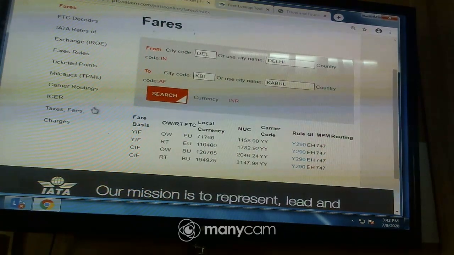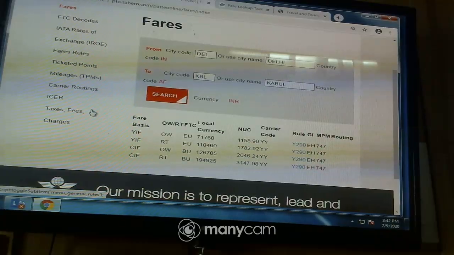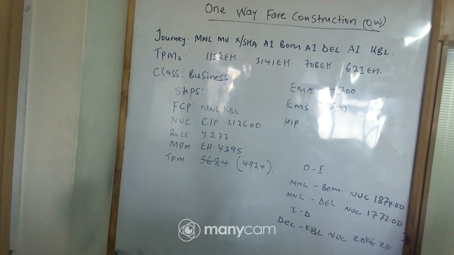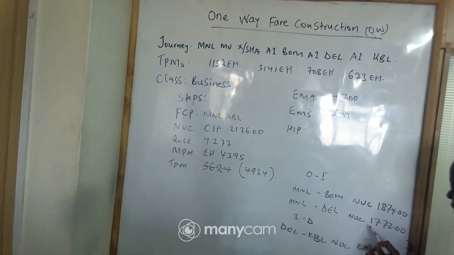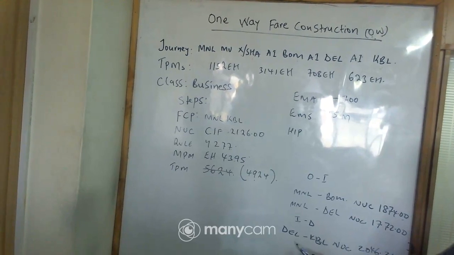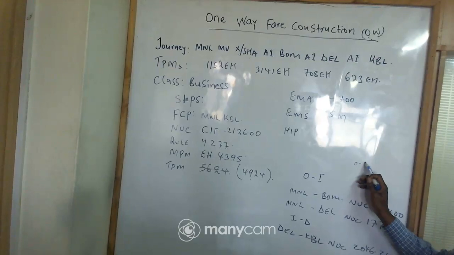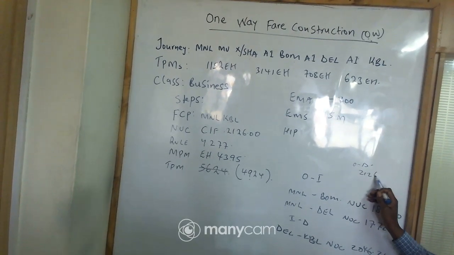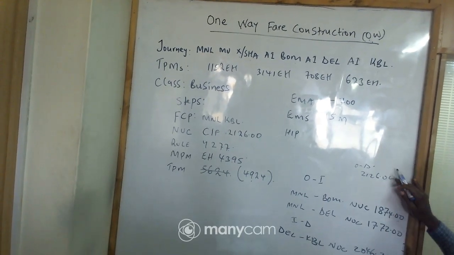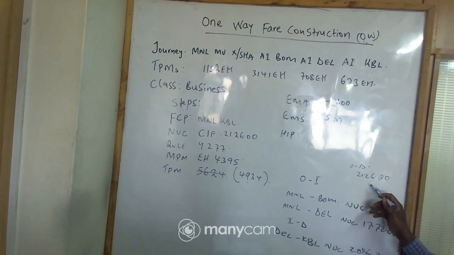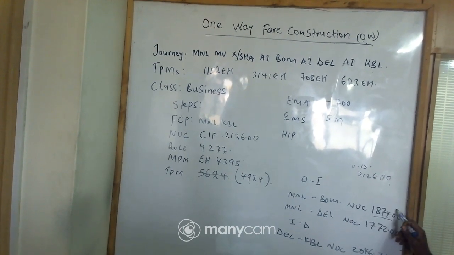So we come and do it. Let us look at our heap. We write the heap. Now, as you can see, we have Manila, Mumbai, NUC 1874.00. Manila to Delhi 1772.00. Then you have Delhi to Kabul. If you look at this, our origin to destination was 2126.00. So you want to look at these fares and check whether we have a higher fare than the original. 1874 is less than 2126, so it's not a heap.